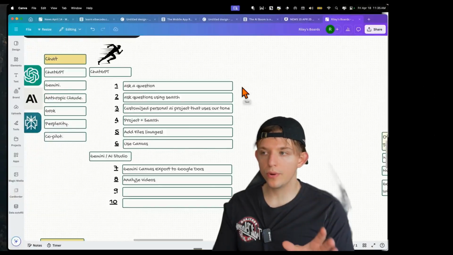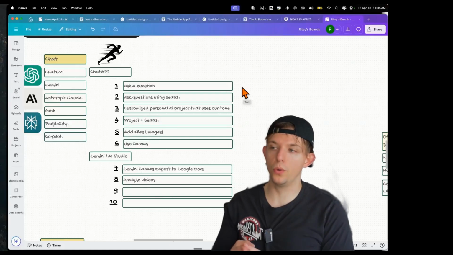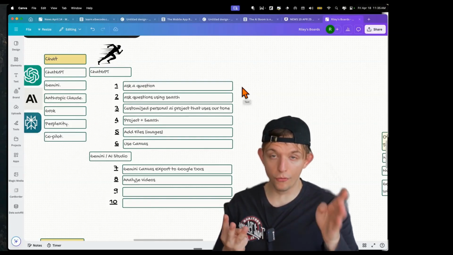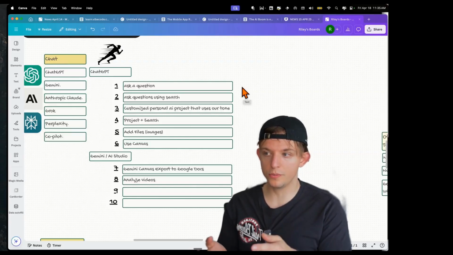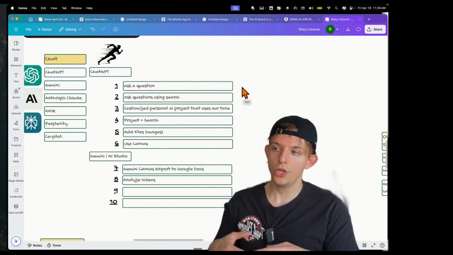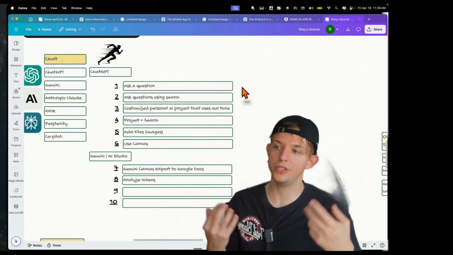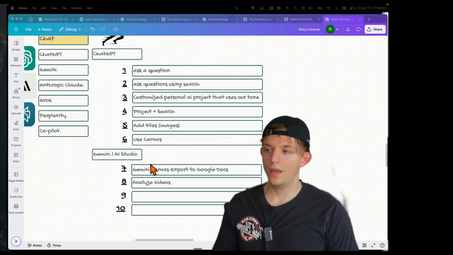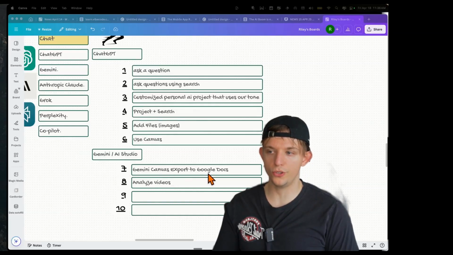So this is a pretty good start for chat. You can ask a question using search, you can create custom AI projects for your specific use case, and within those projects, you can also search. You can add files such as images and PDFs. You can use the Canvas feature to edit, and within Gemini, you can export it to Google Docs.